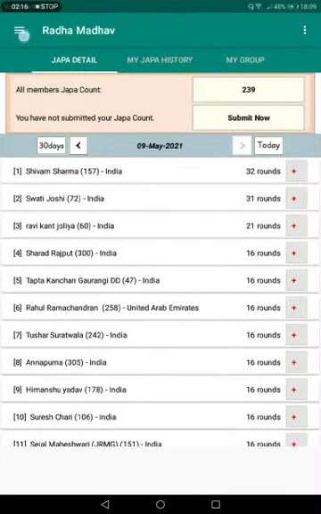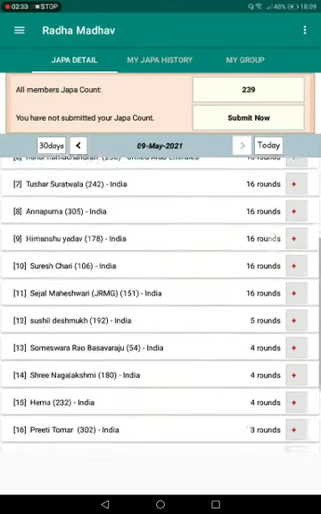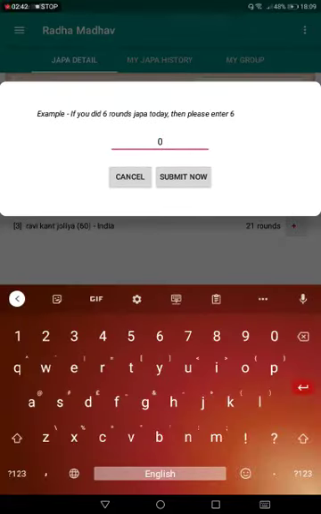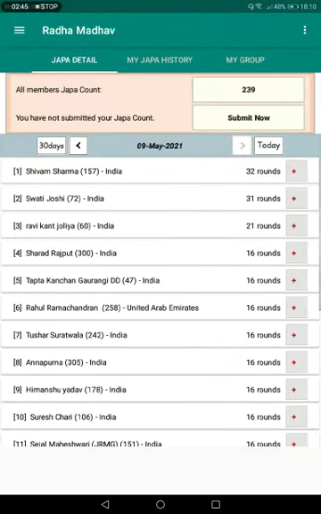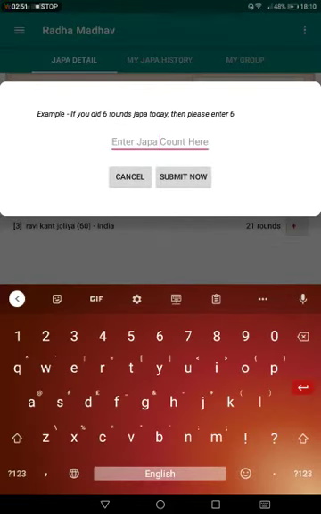The second option I will show you is my Japa. Go to the menu, my Japa. It's already opened here, so I don't have to do that. You can see many people have submitted their Japa accounts here. Suppose you did one round today, I will go to submit now. If you have not submitted your Japa account, put 1 because I've done 1 round of Japa, and submit now.